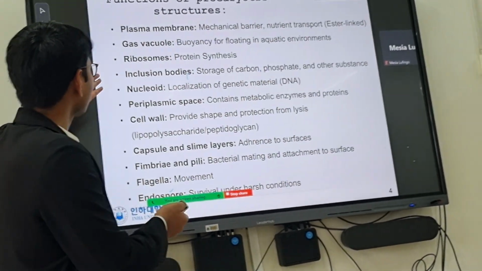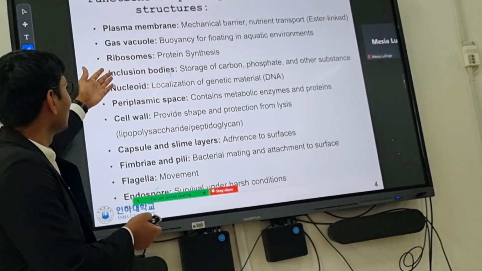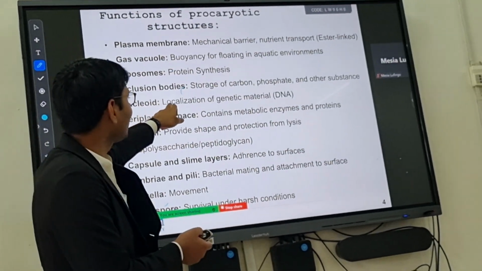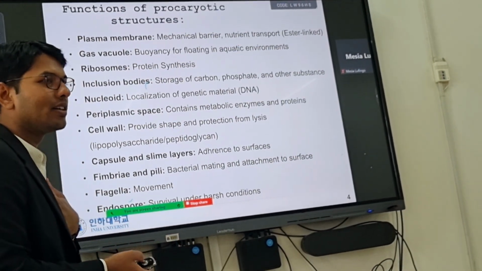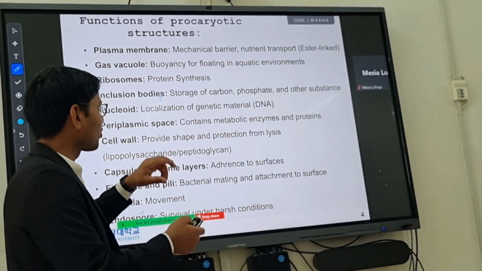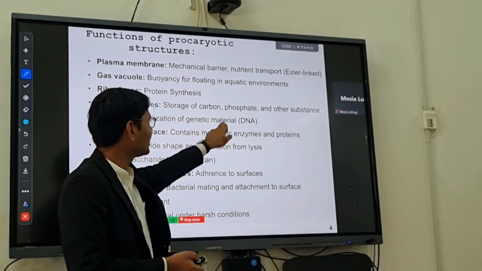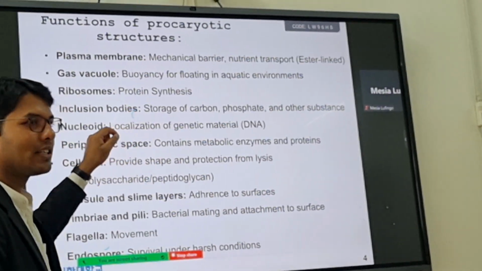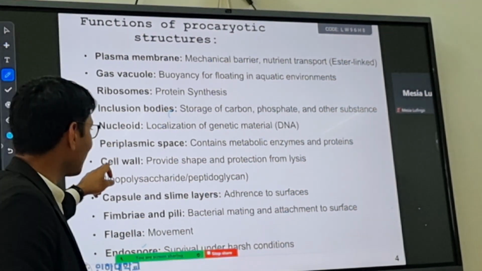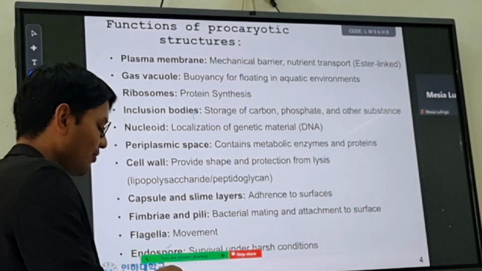Then we have ribosomes, which are for protein synthesis. Then we have the nucleoid. Like we have a nucleus in our cell, they don't have a proper nucleus, so they have a nucleoid. And the nucleoid is the place where all the genetic material of the bacteria stays. Okay. Then we have a cell wall, after the plasma membrane.